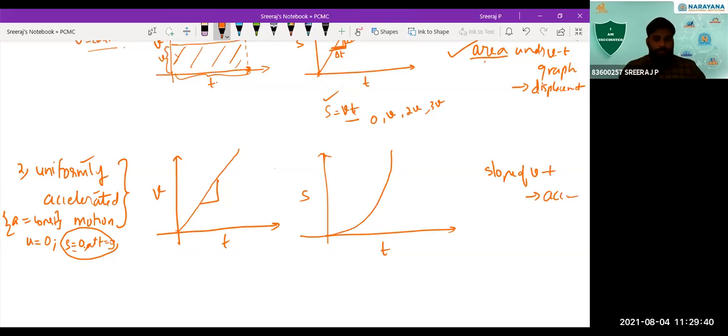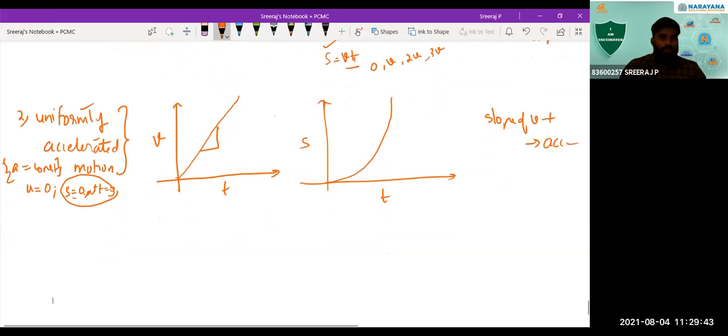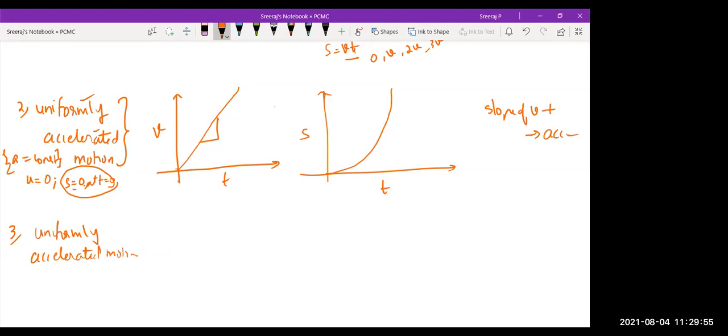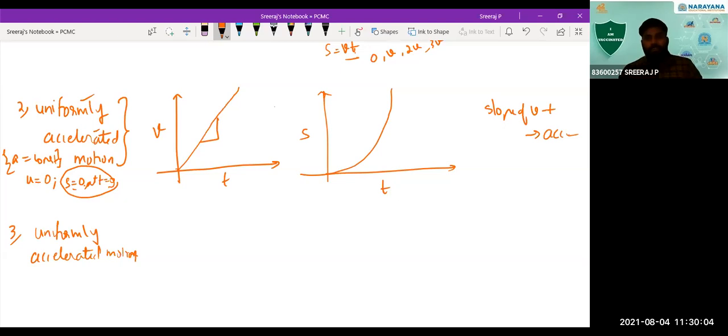Okay, fine. So next point, another situation we'll see here. That is the same situation only, uniformly accelerated motion. In the displacement time graph, can we find out anything like area or slope for the second condition? The slope of the displacement time graph gives you what? Velocity only. And the area under the velocity time graph gives you what?